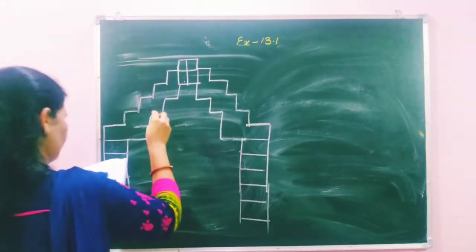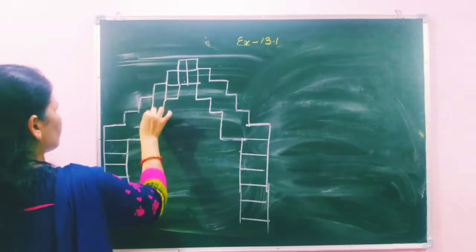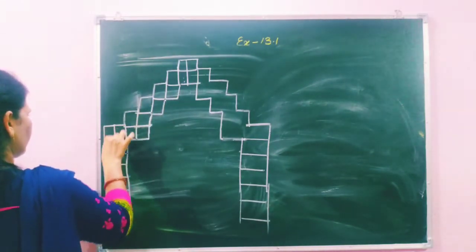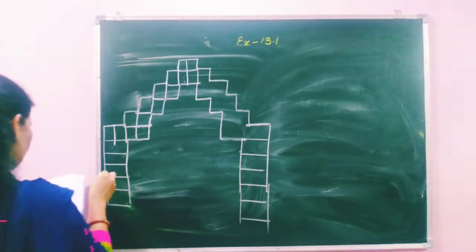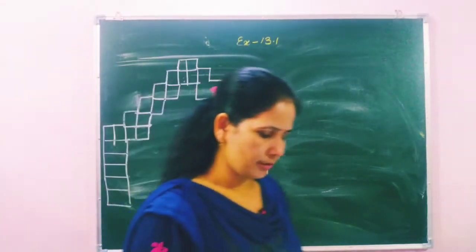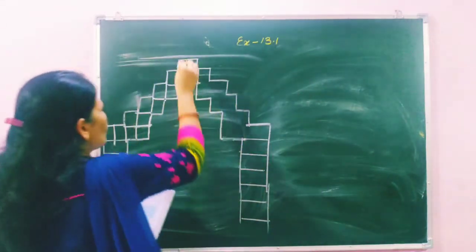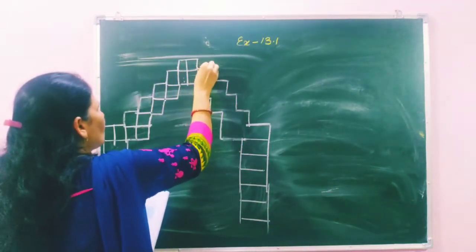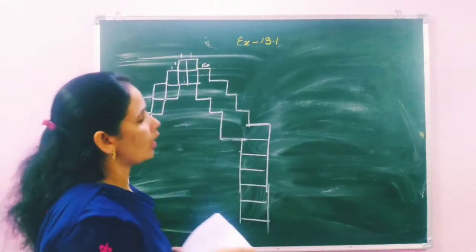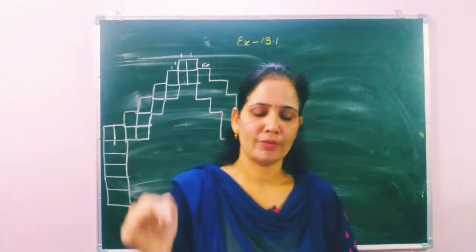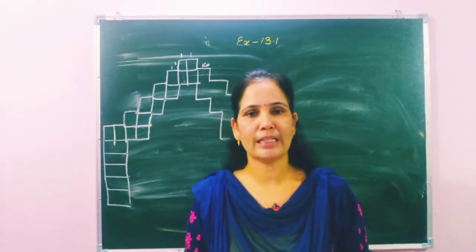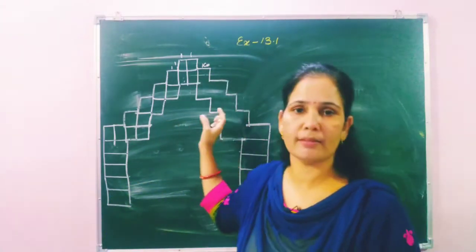Okay, then after 2 block. And students, in this question they told that this is 1 centimeter. So when you observe this diagram in your book, then it is more clear than this one.